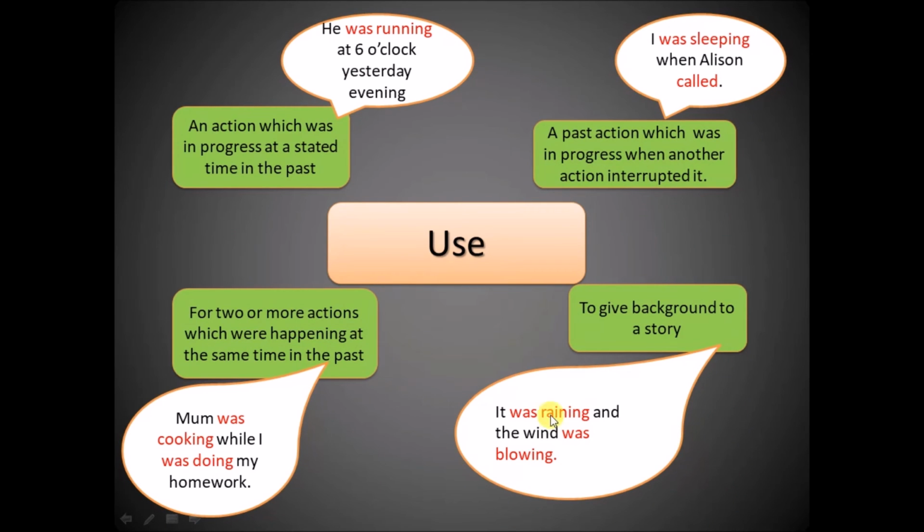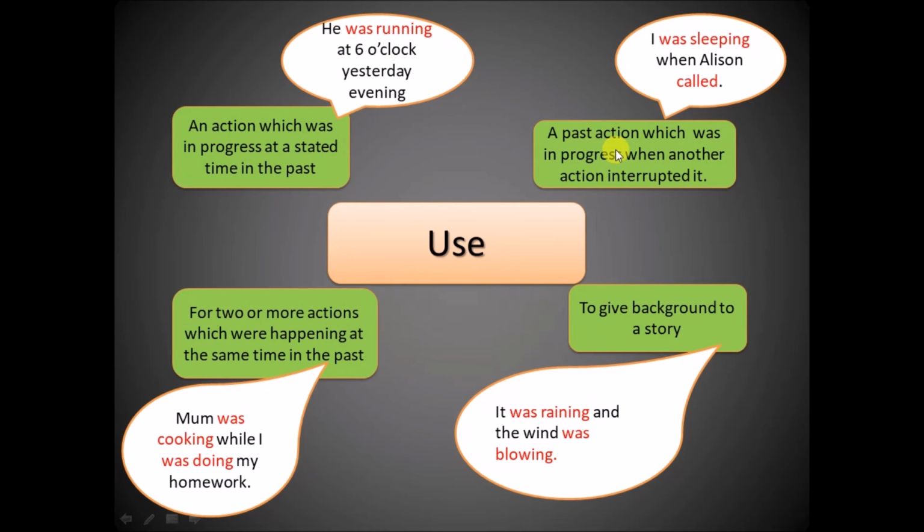Usage. Let's see. It is used for an action which was in progress at a stated time in the past. Example, he was running at 6 o'clock yesterday evening. And this is the stated time in the past.